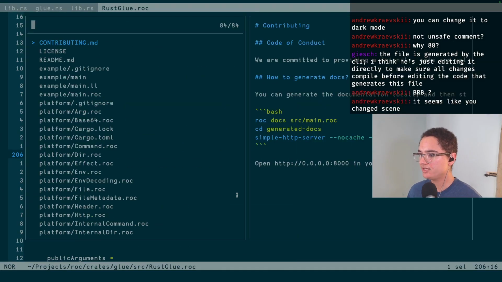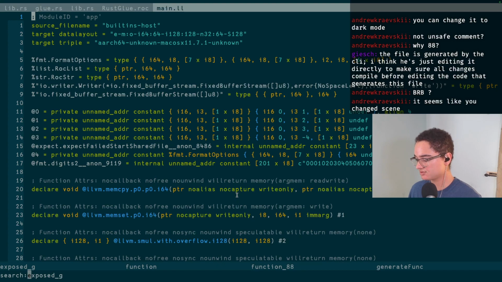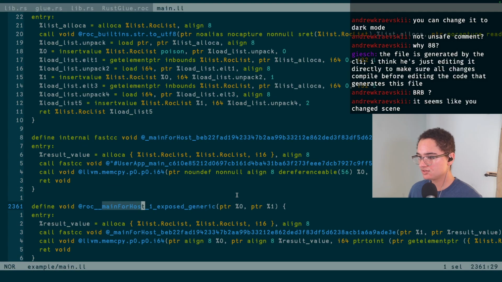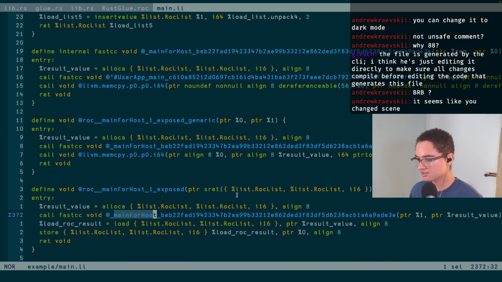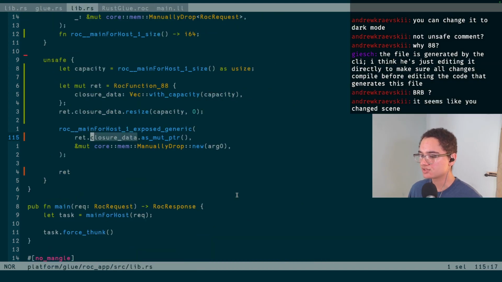There is this file that was generated. That's the LLVM IR for our Rust stuff. And if I just search for what it was, main for host, and I come through here, the size function should be right here. Ah, it's exposed size. That's pretty simple. So I just missed that. And so now if we go back to this Rust here, and we just correct the name.